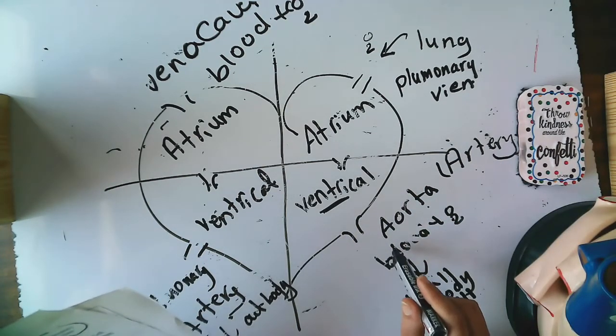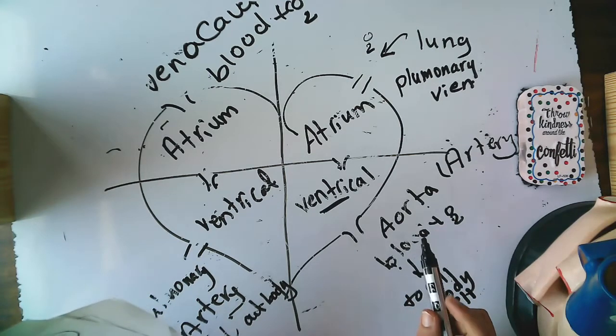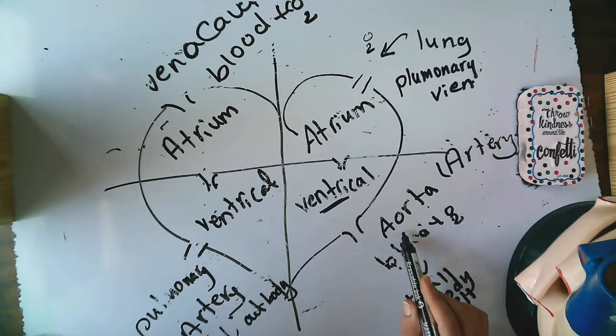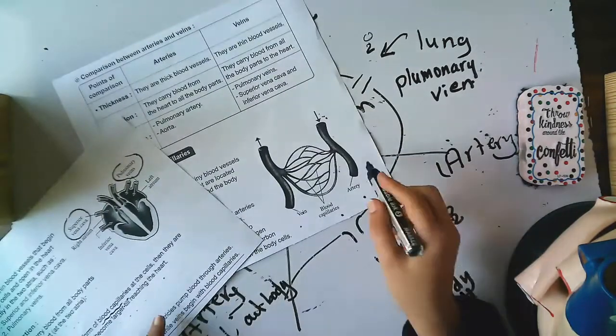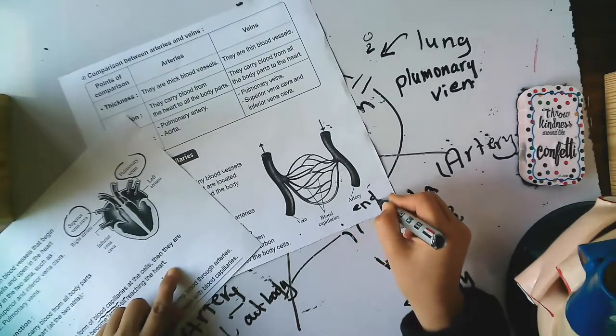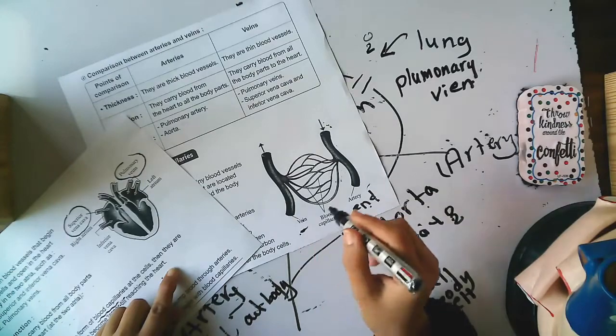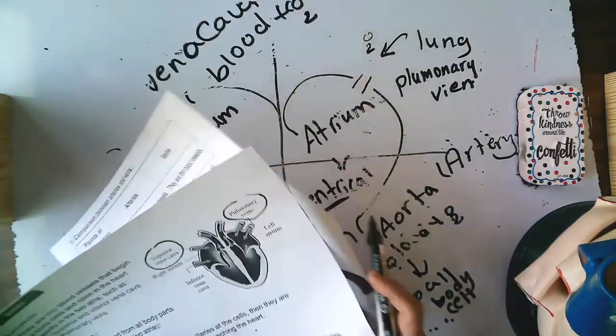The artery ends with the blood capillary, while the vein begins with the blood capillary. Artery is the end, but the vein is the beginning of the blood capillary.